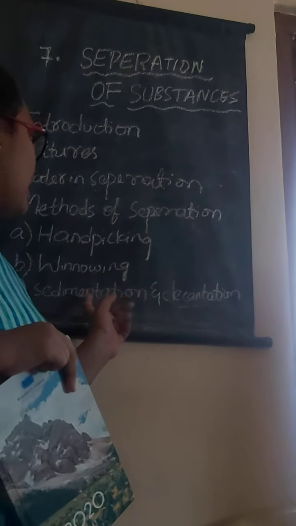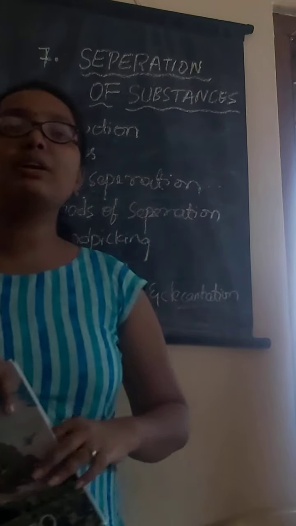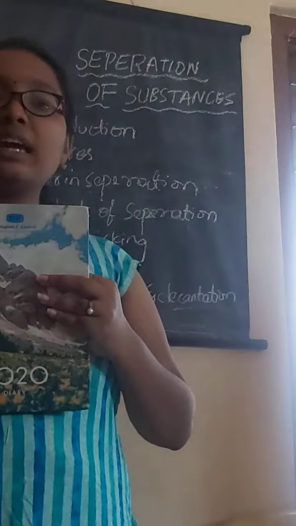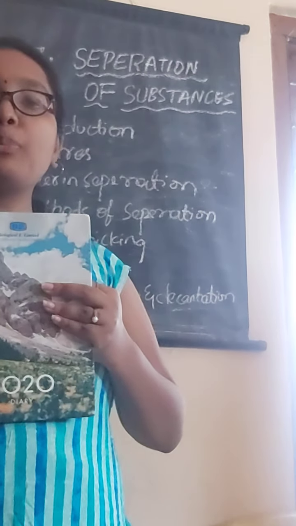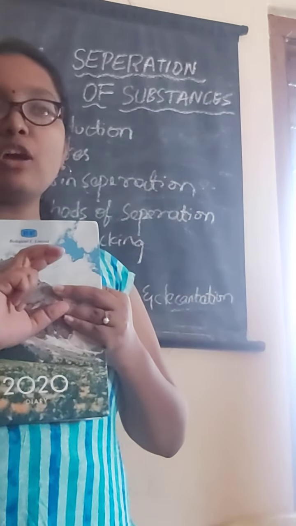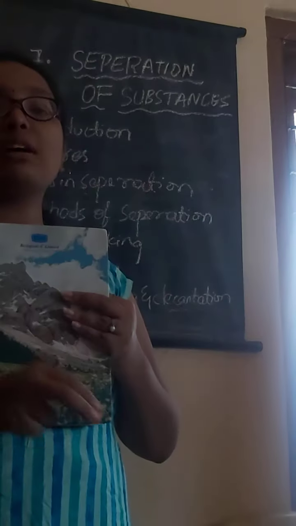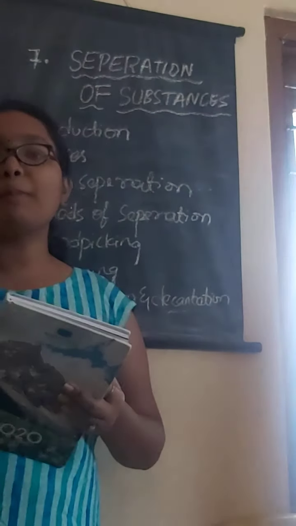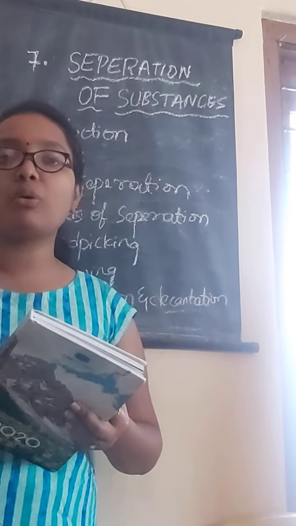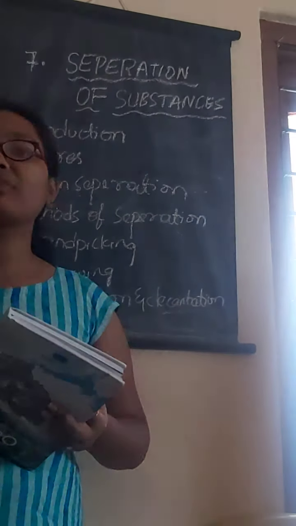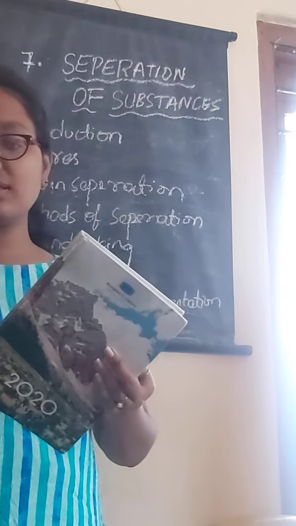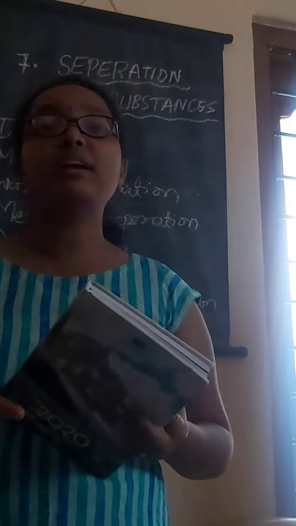This is called winnowing. And sedimentation and decantation, what is meant by sedimentation and decantation? For sedimentation, take a glass of water and pour in some mud, and allow it to stand undisturbed for some time. After some time, the mud will settle slowly down and the water will come up above. This is a type of separation, and the mud which settles at the bottom of the glass is called sediment, and the process is called sedimentation. Here, mud is a sediment.